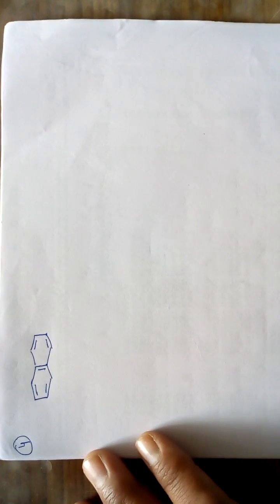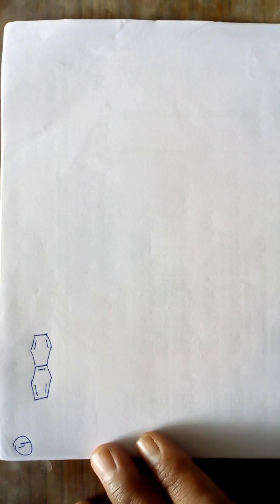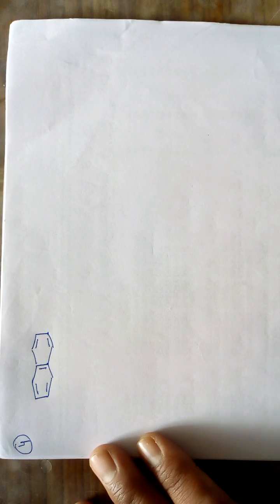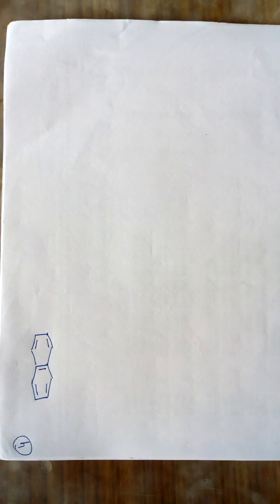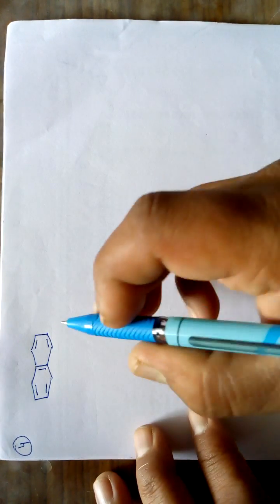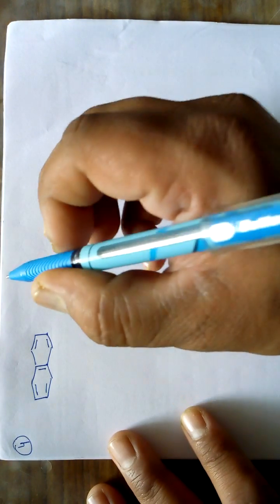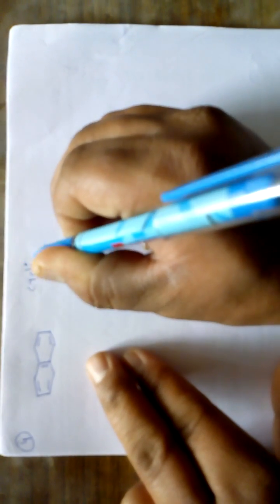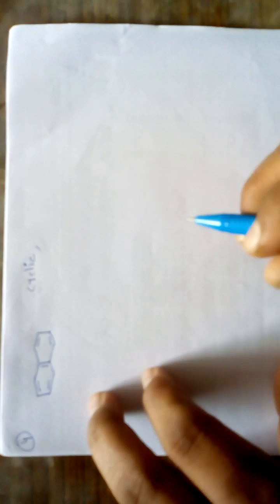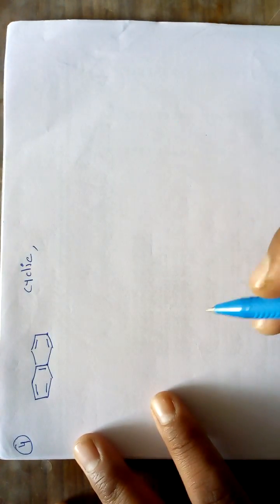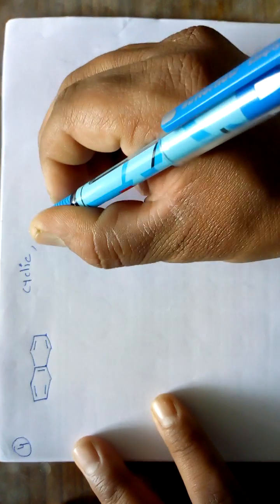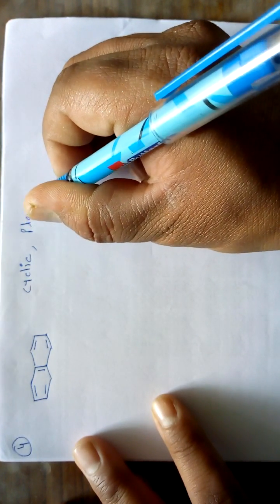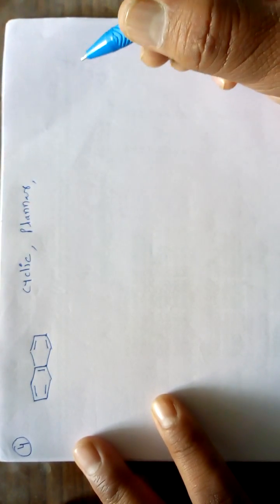Now we are interested in assigning the nature of this particular naphthalene molecule, whether it is aromatic or non-aromatic. So again we have to apply all the conditions or rules given by Huckel. So what happens? This molecule is cyclic in nature. All the carbon atoms are present in a cyclic manner. It is planar also. It is a planar molecule.